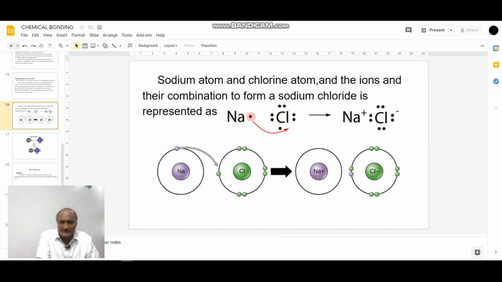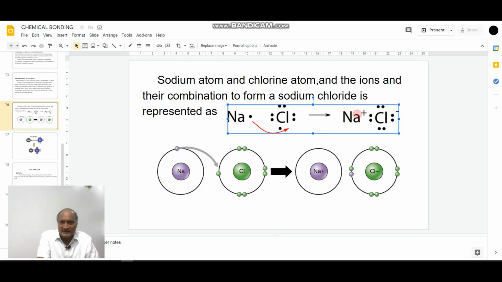So, from the valence shell of the sodium atom, one electron is transferred to the valence shell of the chlorine atom. By the transfer of one electron, the sodium becomes a sodium cation by losing one electron, whereas the chlorine atom, by gaining one electron, is converted into a chloride anion.